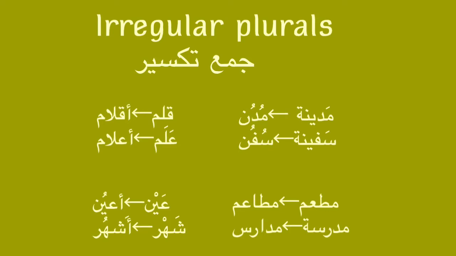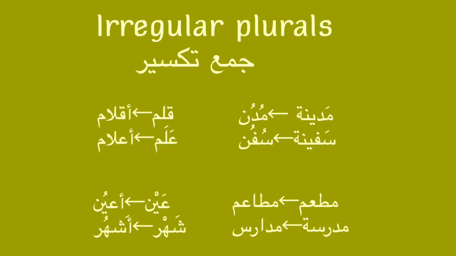Now going for the second rule, which is qalam, aqlam. Qalam means pen. Remember I told you in the last lesson? Qalam becomes aqlam, pens. And the rule is to add an alif in the beginning of the word and add another alif after the second letter.